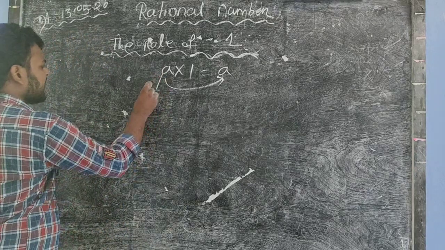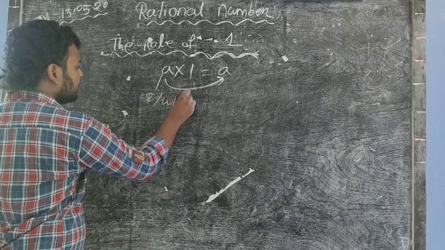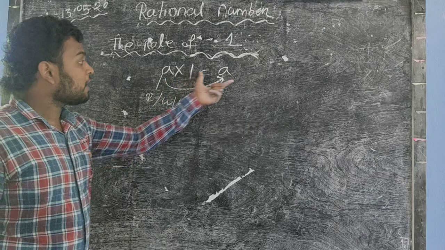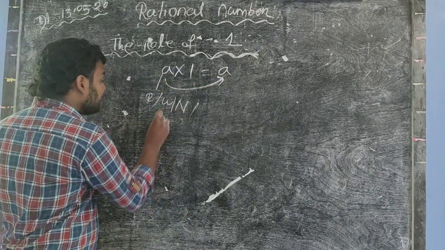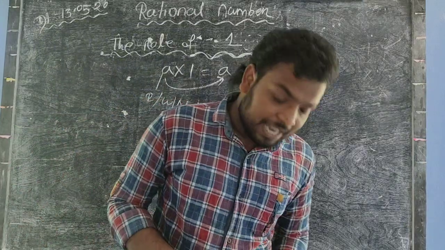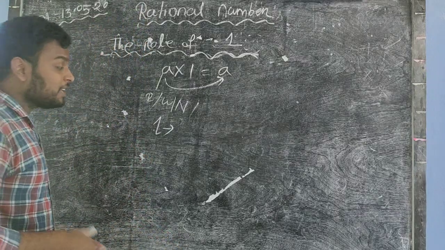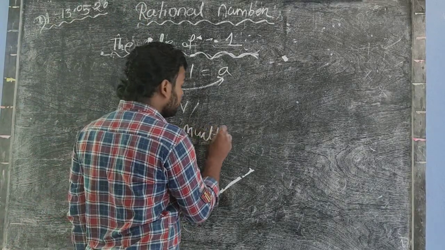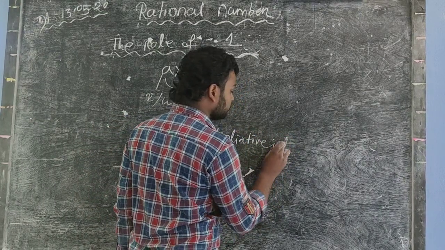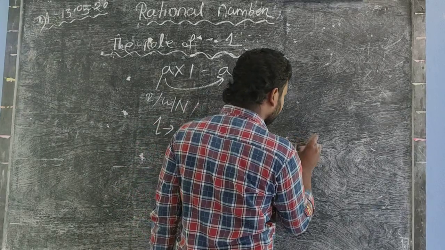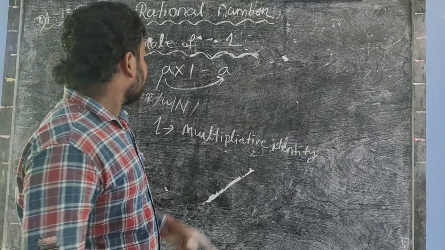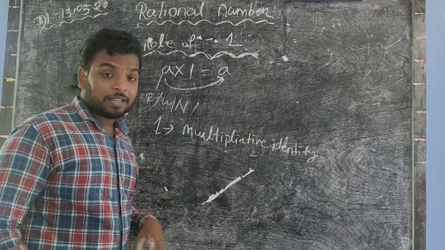So where A is a rational number, or whole number, or natural number, or integers, whatever number it is, multiply by 1, you get the same number. So 1 is known as a multiplicative identity. Okay, 0 is known as a additive identity, and 1 is known as a multiplicative identity. Write down: 1 is known as a multiplicative identity. So when you multiply 1 to any number, you get the same number.